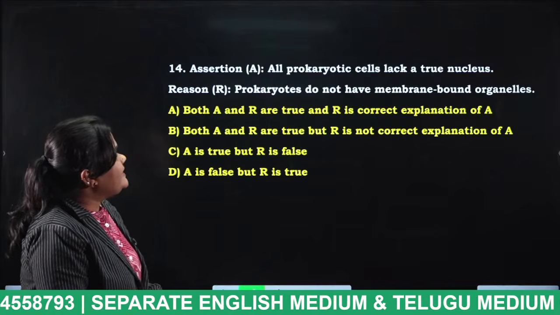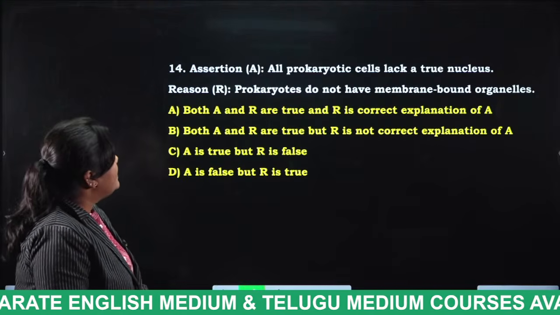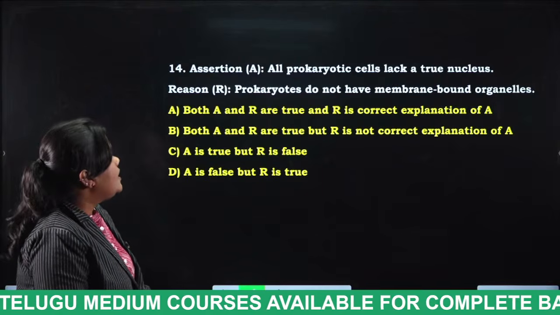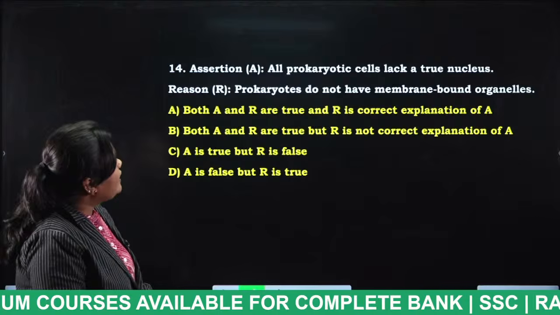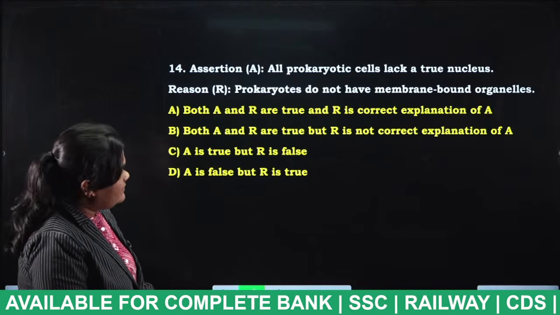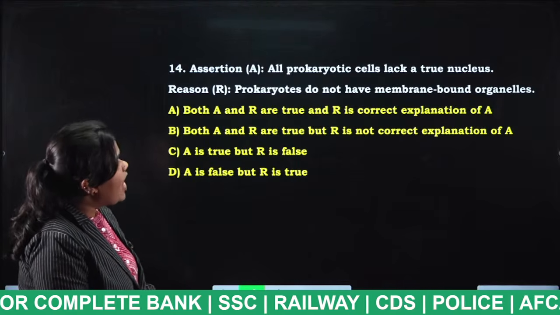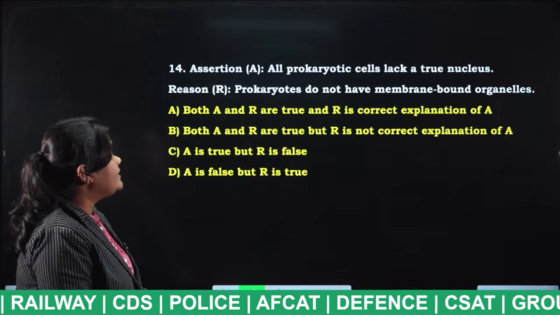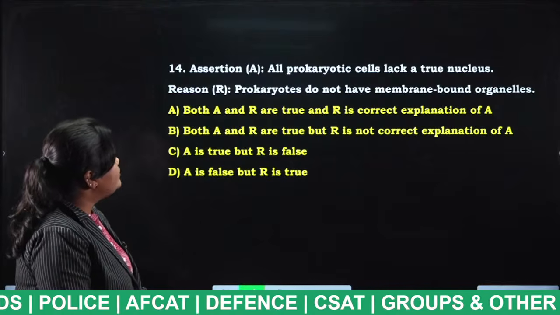Assertion: All prokaryotic cells lack a true nucleus. Reason: Prokaryotes do not have membrane bound organelles. Both A and R are true and R is the correct explanation of A. Both A and R are true but R is not the correct explanation of A. A is true but R is false.